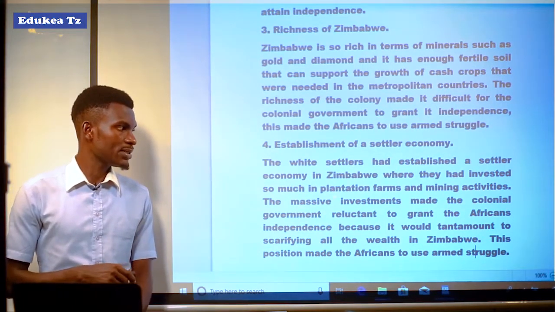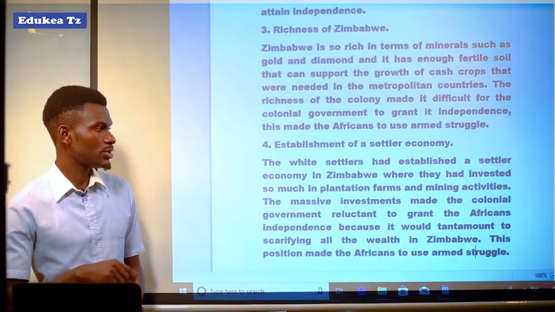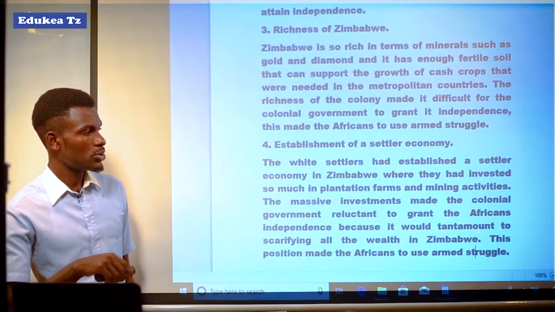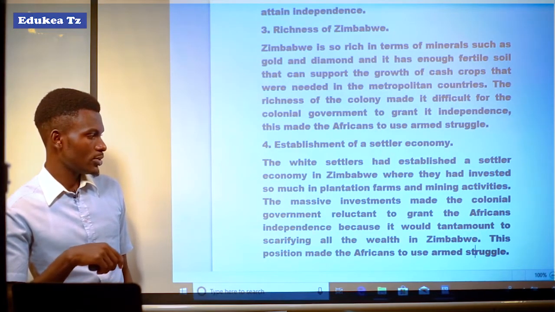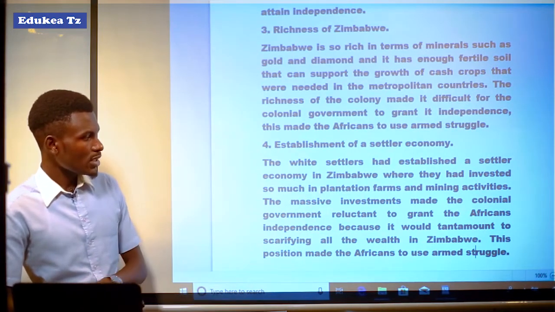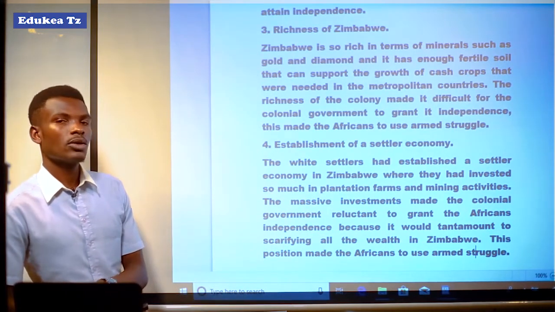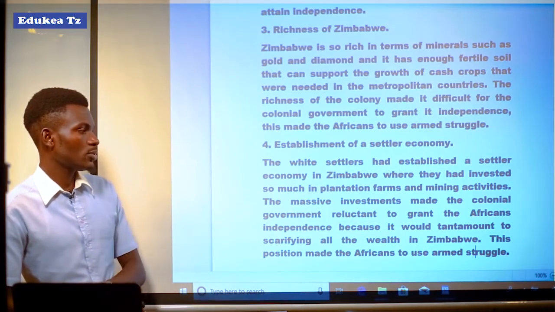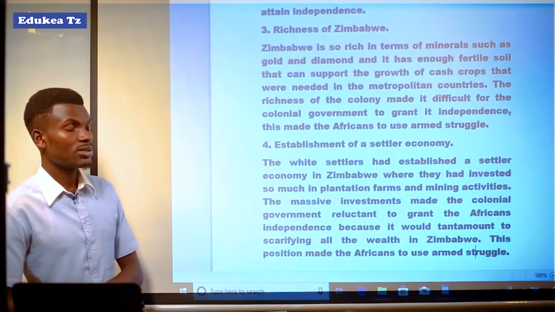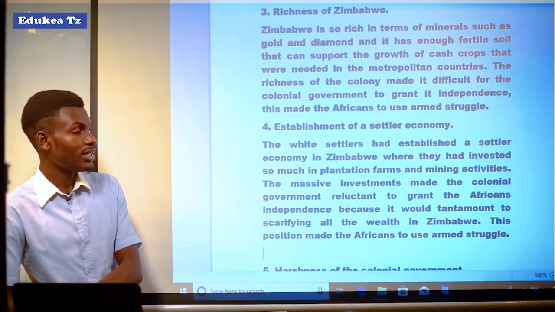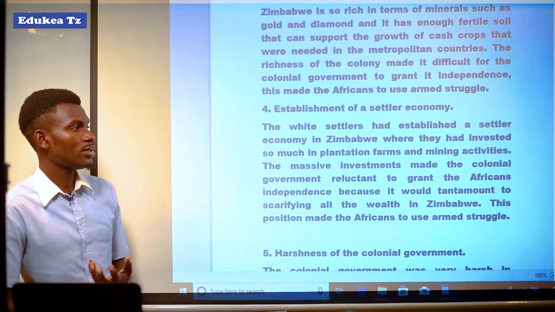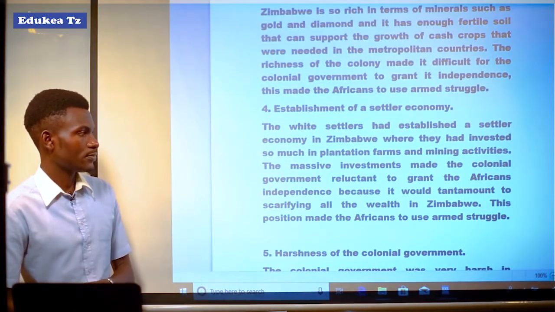The massive investment made the colonial government reluctant to grant the Africans independence, because it would tantamount to sacrificing all the wealth in Zimbabwe. It means that if the colonialists granted independence to Zimbabwe, they would lose the wealth which was found in Zimbabwe. That's why the colonialists were reluctant to grant the Africans independence.